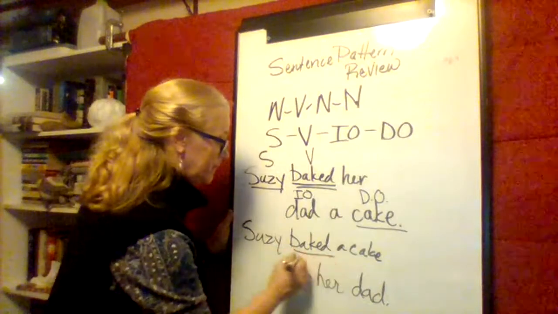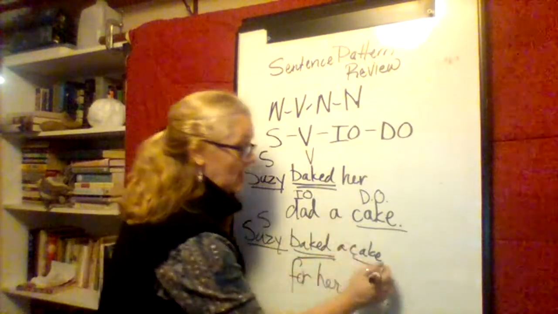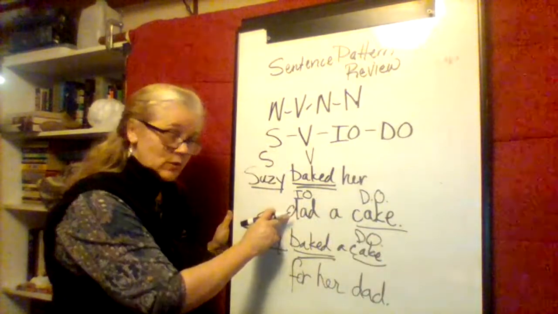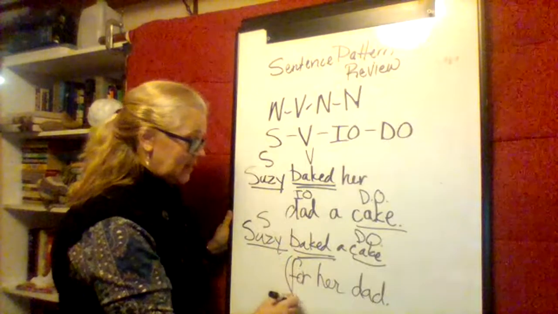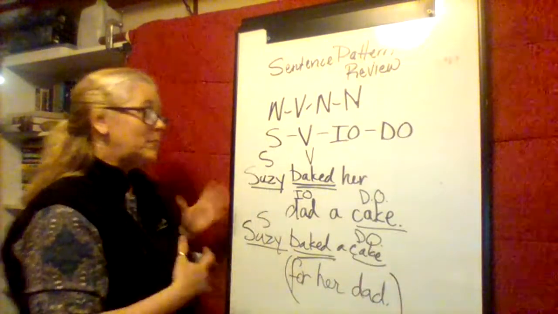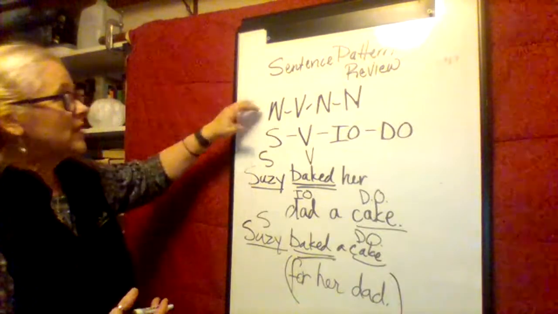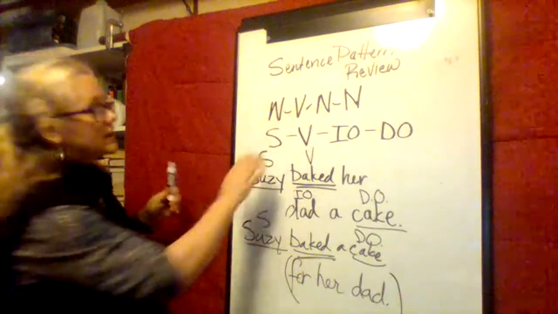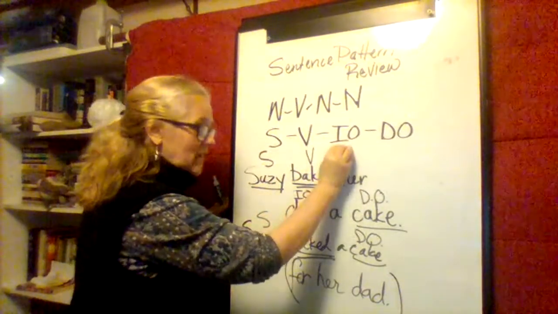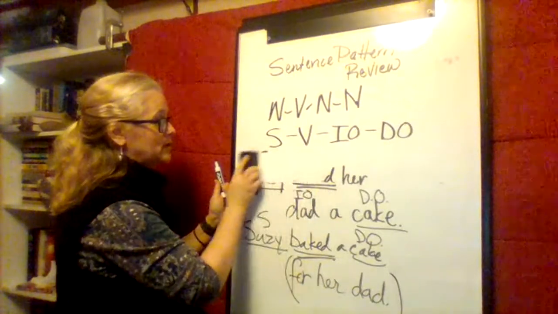Same verb, baked, same subject, same direct object, but this time, instead of using this as an indirect object, we put it in a prepositional phrase. They both mean the same, but grammatically they're different. So these are noun, verb, noun, noun, or subject, verb, indirect object, direct object. The indirect object always comes before the direct object.